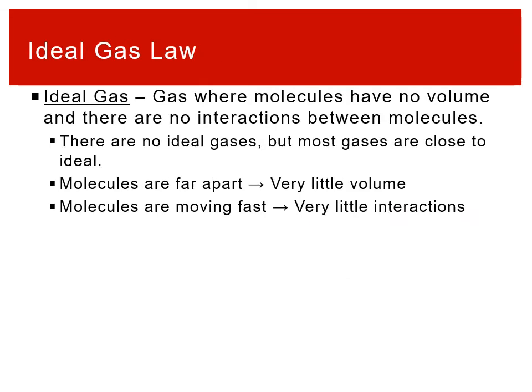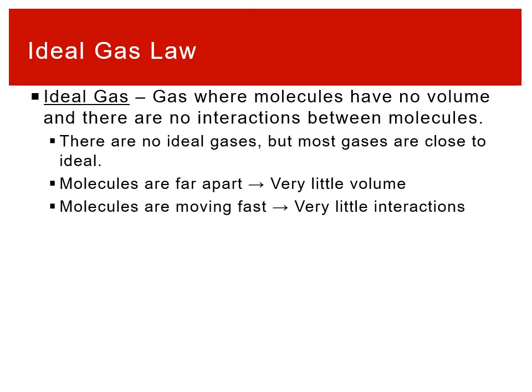So if we're coming up to trying to figure out what sort of gas we can understand this relation about, we want to talk about an ideal gas. So ideal gas, first off, that word ideal means that this would be a gas that is ideal. It is perfect in some way. There are no ideal gases. So first off, we'll say that there are no ideal gases, but it's a good approximation for when we're talking about gases. And the approximation is that a gas is where molecules have no volume and there are no interactions between molecules. Okay, so that is our definition of an ideal gas.